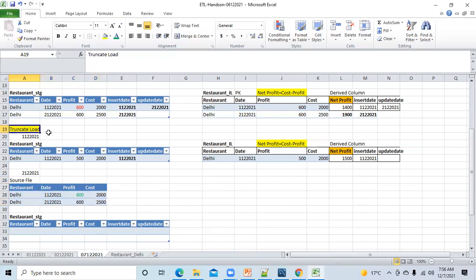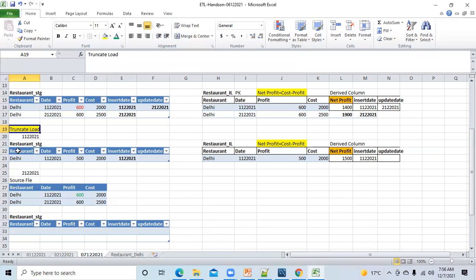You are working in which load now? Truncate load. In truncate load, if you are trying to load data from the source file to staging, you will run a job, right? Then the data will be loaded from the source file to the staging table.